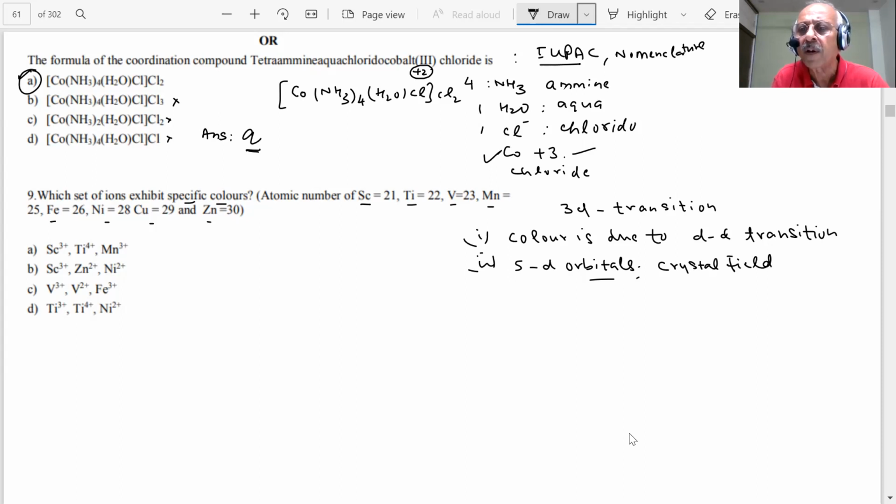Students? Yes, sir. All right, this image is already in my mind: there are two sets, the t2g, which have the electron densities in between the axes, and the eg, the x square minus y square and z square, where the electron density is along the axis. So in octahedral there is a splitting which takes place, and this type of splitting takes place in octahedral.